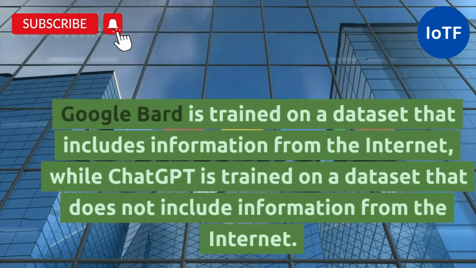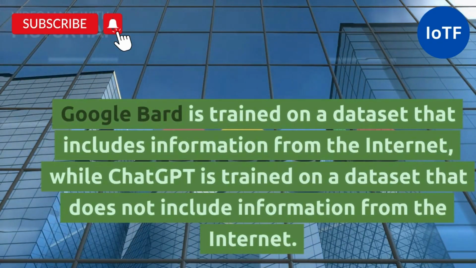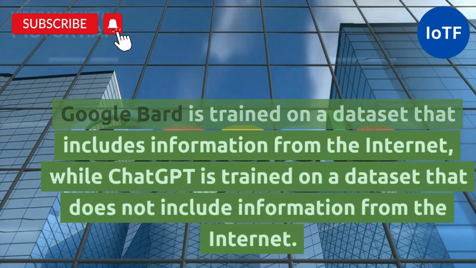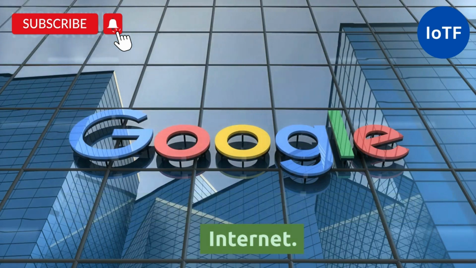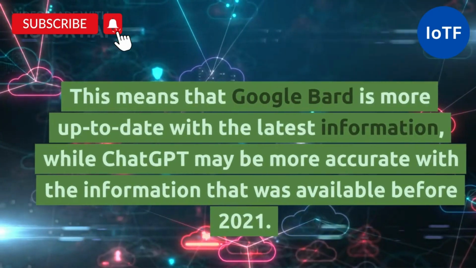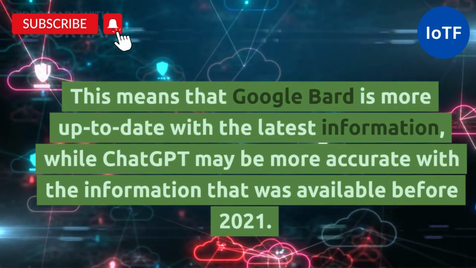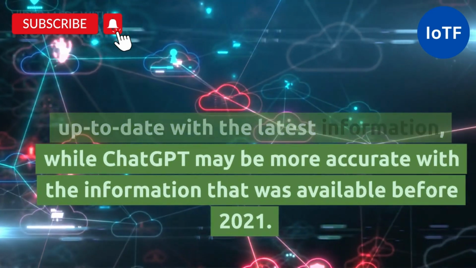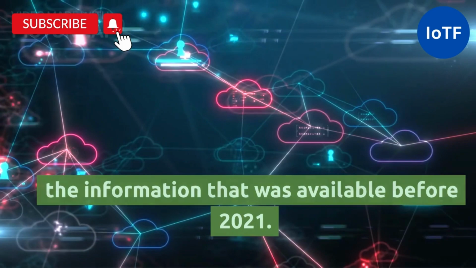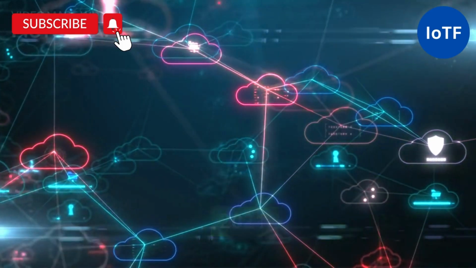Google Bard is trained on a dataset that includes information from the internet, while ChatGPT is trained on a dataset that does not include information from the internet. This means that Google Bard is more up-to-date with the latest information, while ChatGPT may be more accurate with the information that was available before 2021.